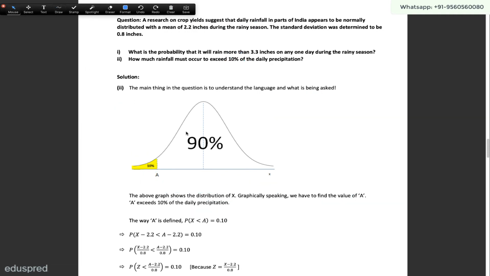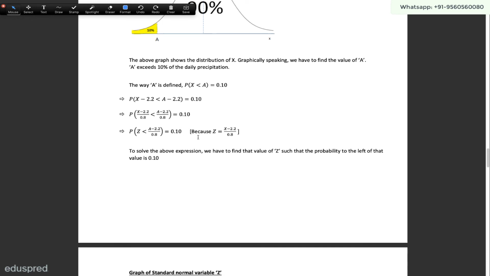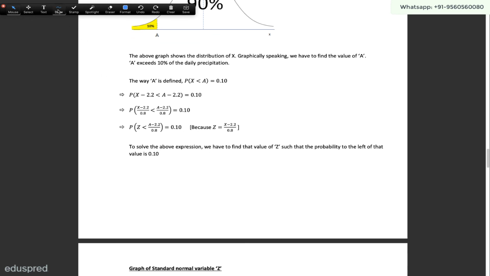So let's see how we can figure out the value of a in this particular case. To figure out the value of a, we are going to follow these steps. Once again, we are going to convert our problem statement from x to z, and then we are going to take the help of z tables to figure out some numbers which will help us in the calculation of this a value. The way a is defined, the probability that x is less than a is equal to 0.10.